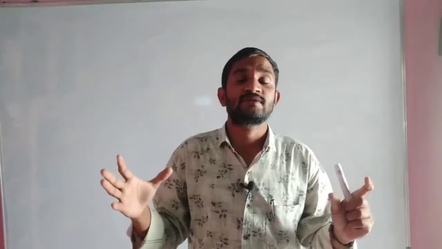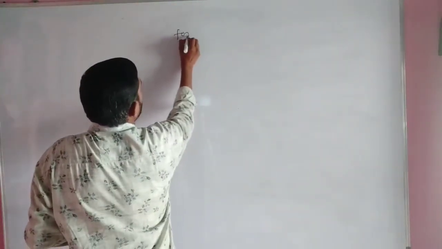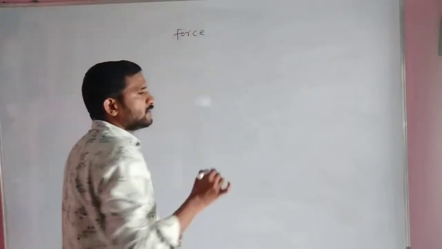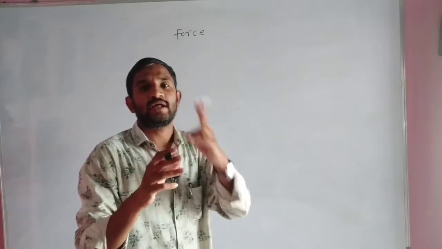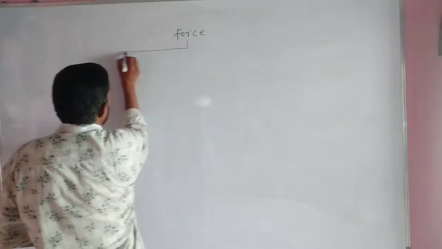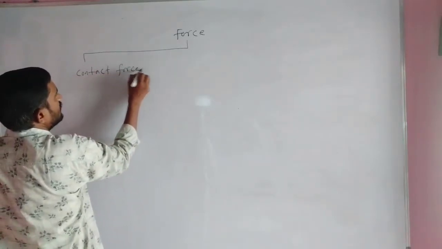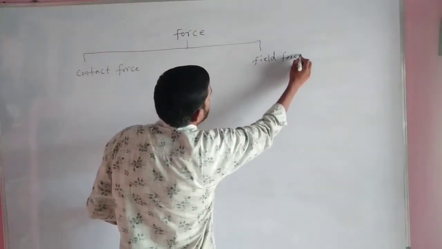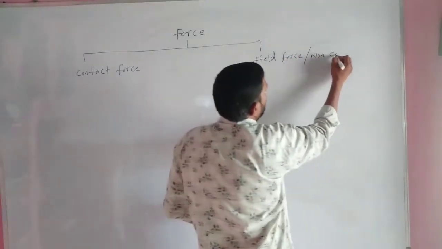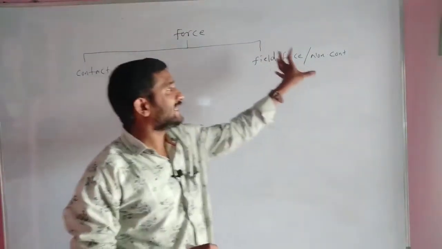How many types of force are there, different kinds of types? Majorly, we classified them into two categories in the last class. Force means push or pull. Force is divided into how many categories? Two categories. First one, contact force. Second one is field force, which we have to consider as a non-contact force also.